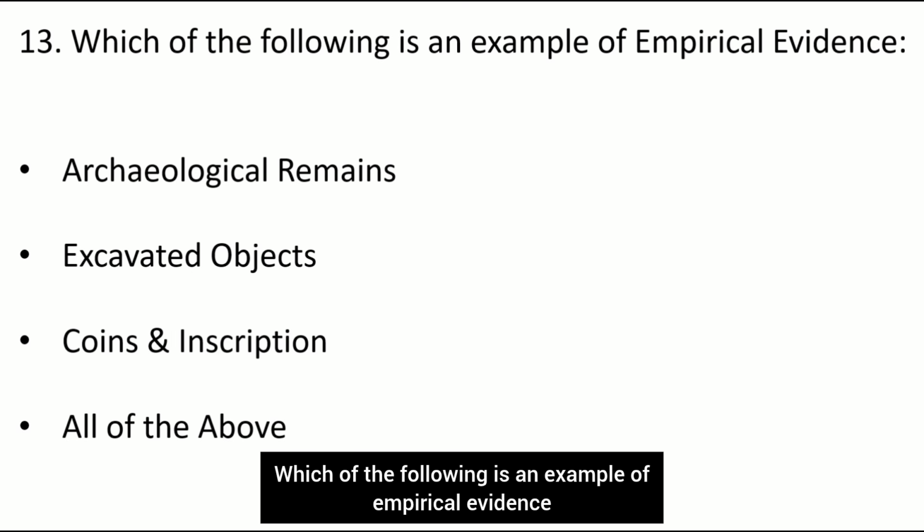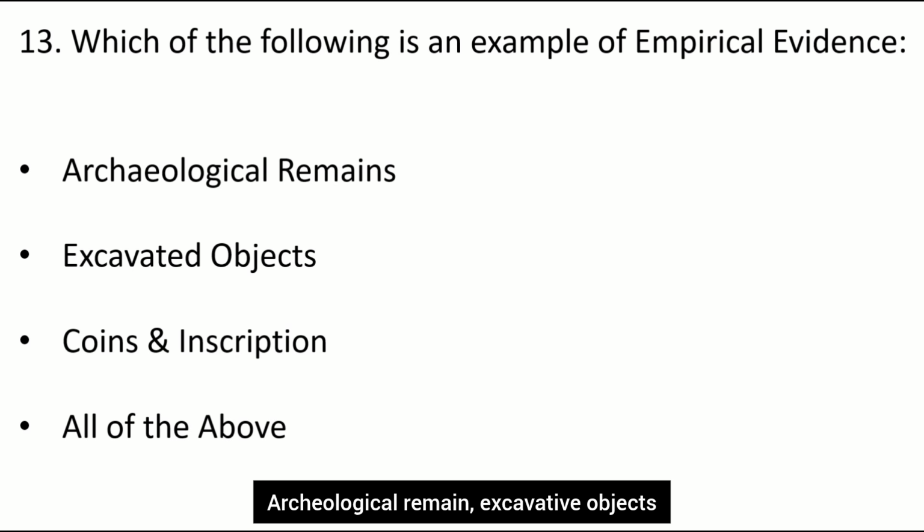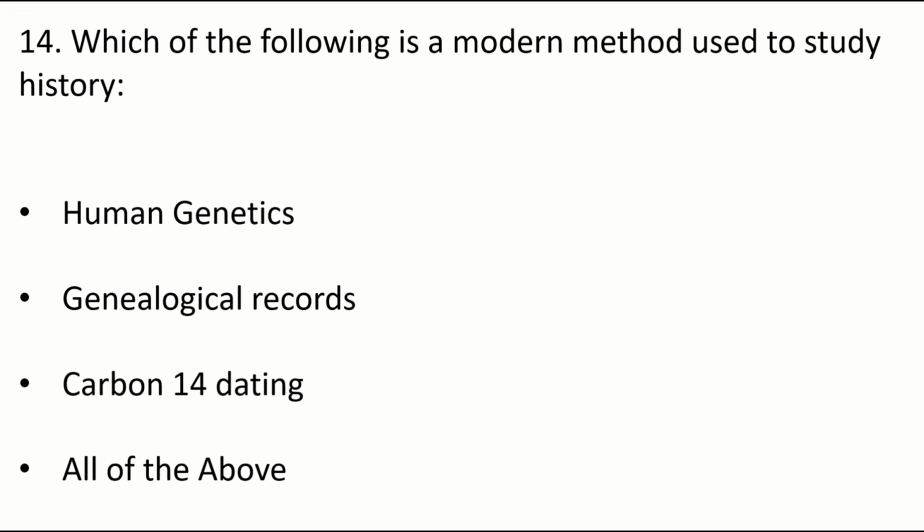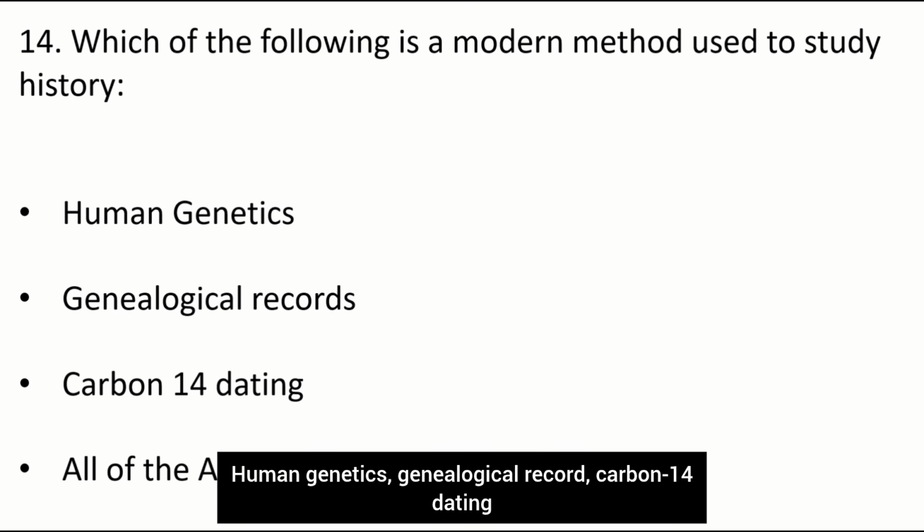Which of the following is an example of empirical evidence? Archaeological remains, excavated objects, coins and inscriptions, all of the above. All of the above. Which of the following is a modern method used to study history? Human genetics, genealogical records, carbon-14 dating, all of the above. So all of these are modern methods used to study history.